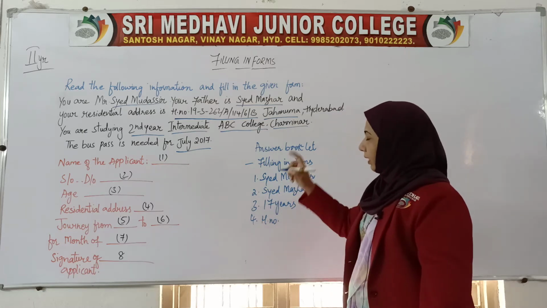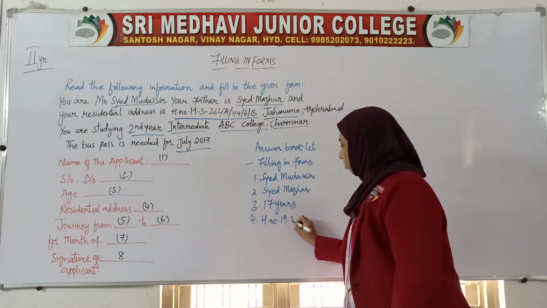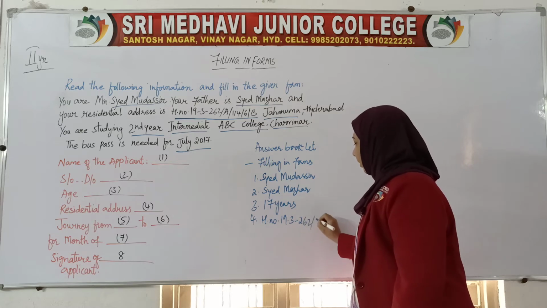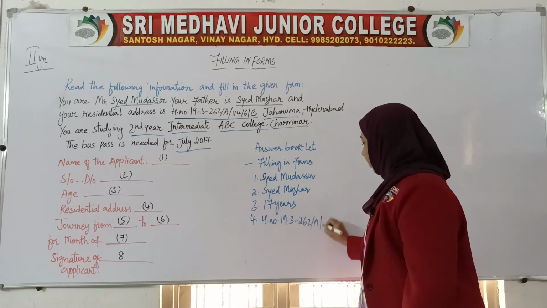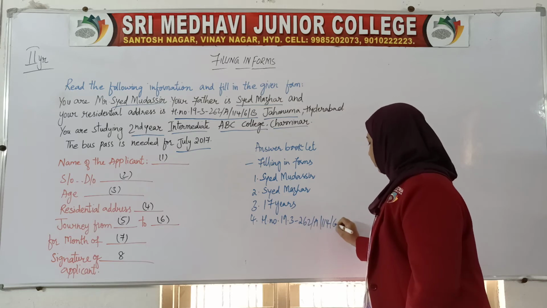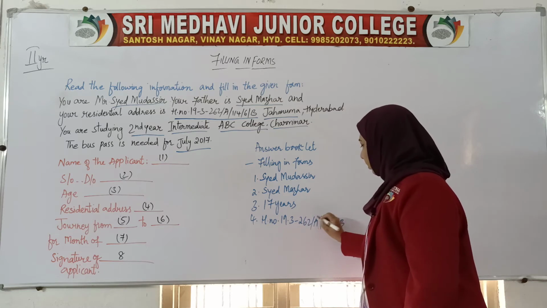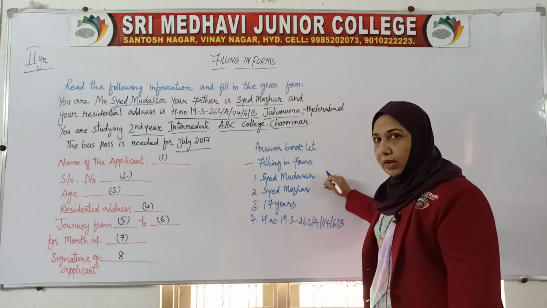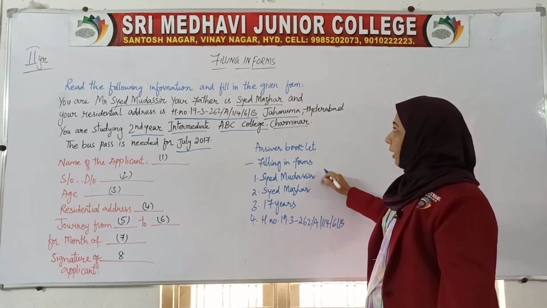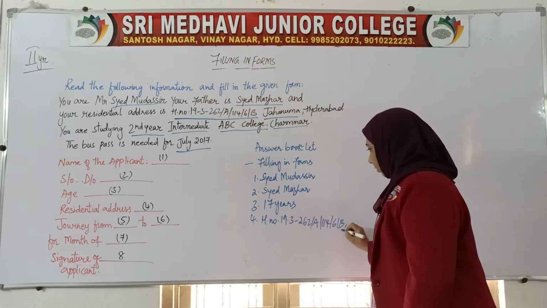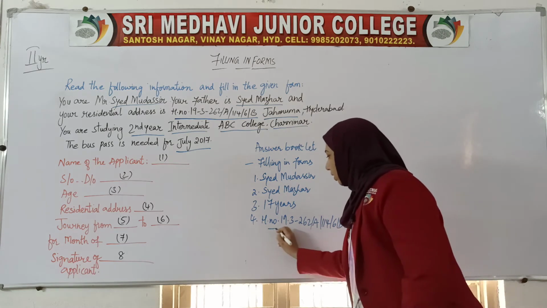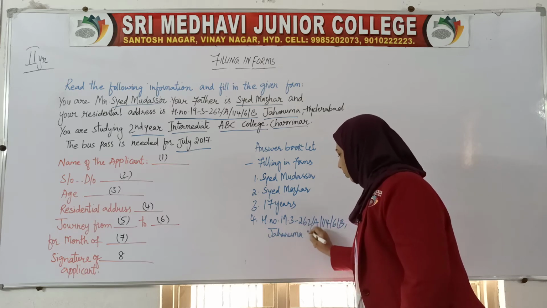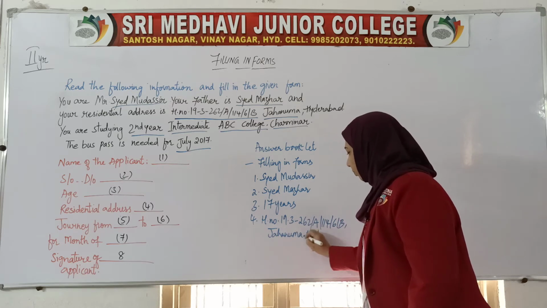House number 19-3-262 bar A, bar 114, bar 6, bar B. This is the residential address of the applicant. Who is the applicant? Sayyid Mudassir. The whole thing you have to write down. With that you have to mention Jahanuma, Hyderabad.